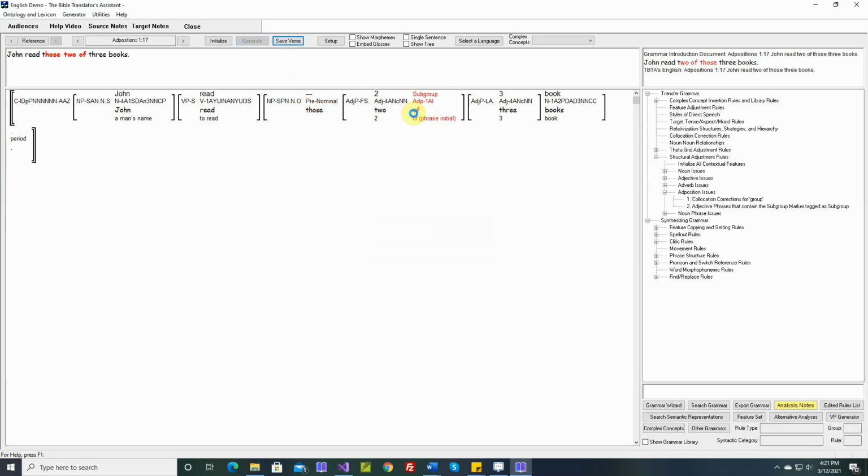Okay, John read 2 of those 3 books. So we've set this feature. Now the usage is subgroup. Now we need to respond to that feature down here. So let's go to the phrase structure rules for noun phrases.